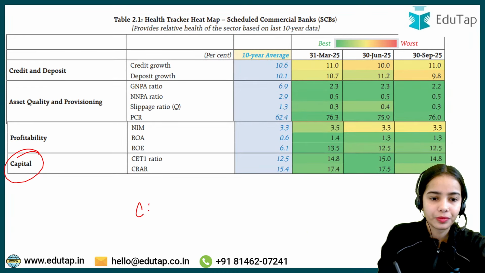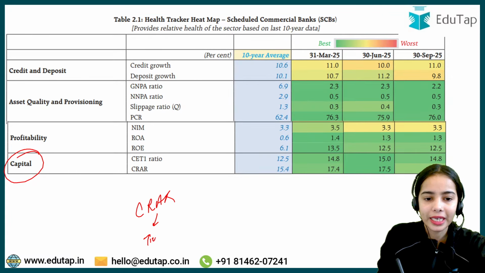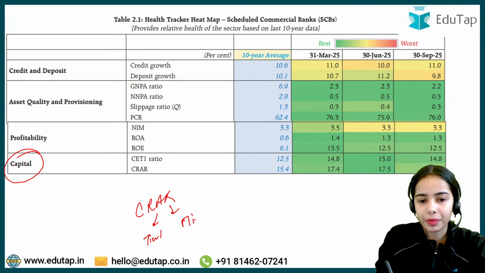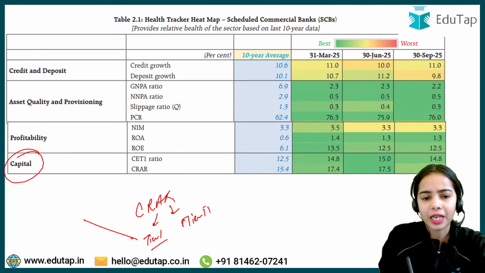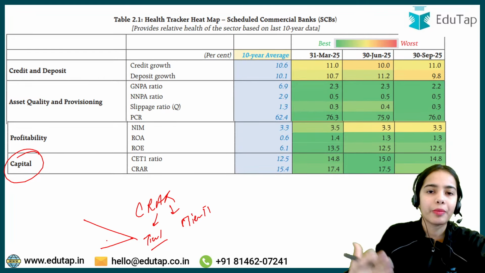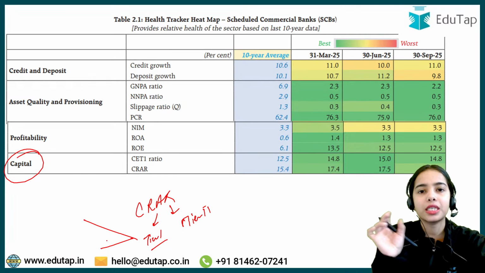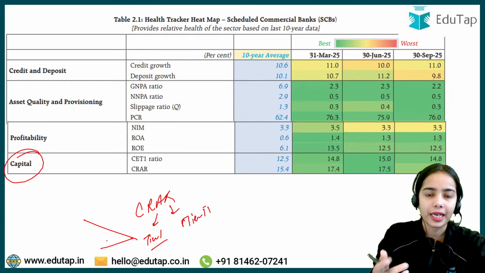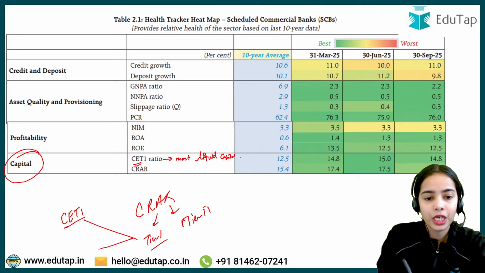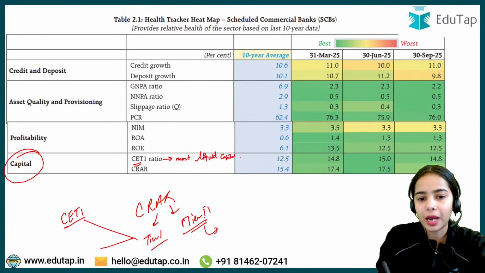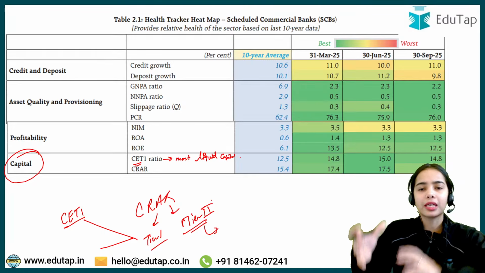Now the CRAR is maintained in the form of tier 1 capital as well as tier 2 capital. Tier 1 capital is known as the liquid capital that can be used when there is any distress in the bank. In tier 1 capital, there is common equity tier 1 capital, which is the most liquid capital that the bank can have. Then tier 2 is the kind of capital that is not very liquid, like the assets of the bank, the building of the bank and such.